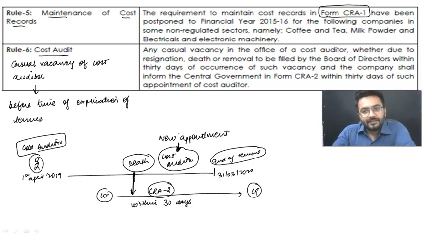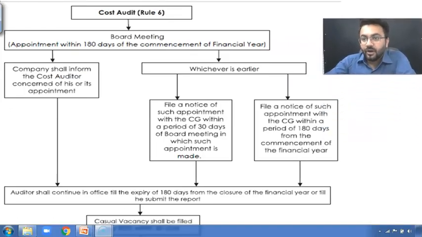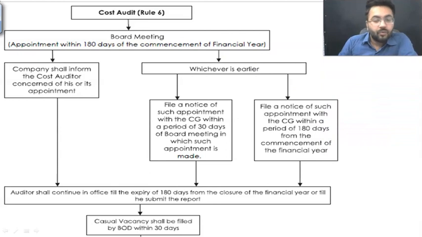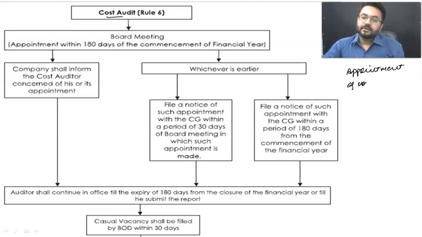Now let's do one thing. Let's move on to a diagram where we are going to understand the total mechanism that how things are going to work. If the cost auditor has resigned or he or she has been removed, how we are going to take care of those things, right? How we are going to deal with that. Now the very first part is about appointment of a cost auditor, right? Appointment. Let us suppose appointment of cost auditor.